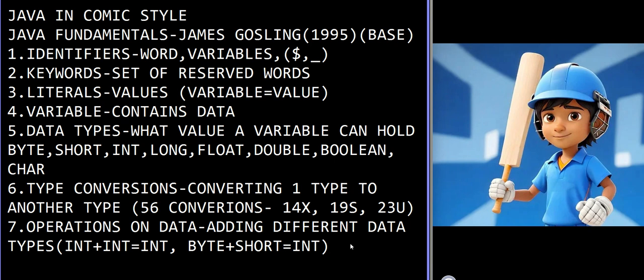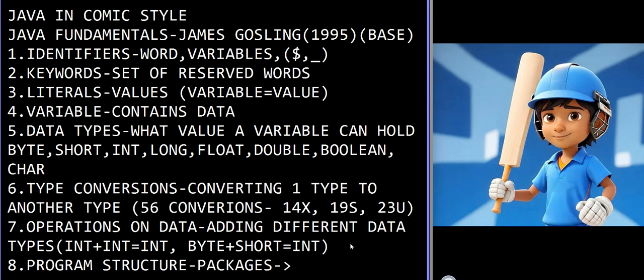And next one is program structure. In the program structure, we will first write packages, then we will write the class. In the class we will write methods. This is the programming structure and how Java follows it.